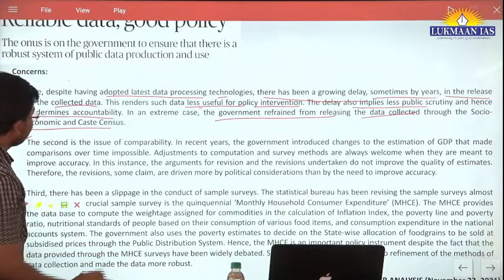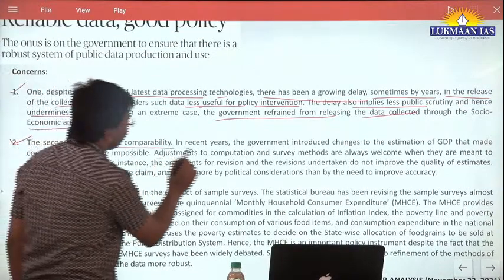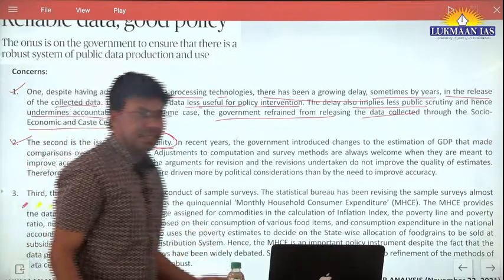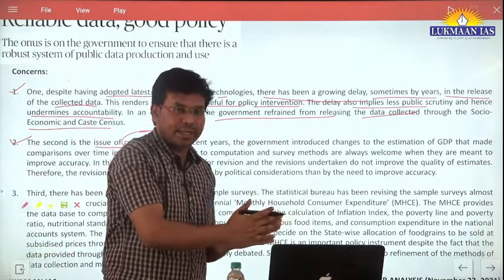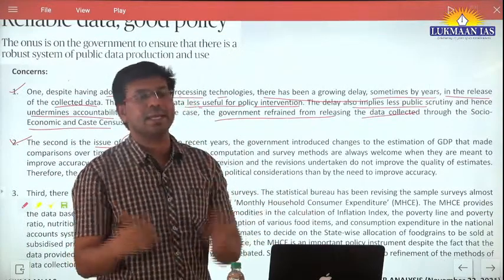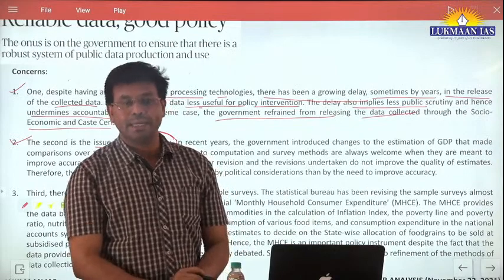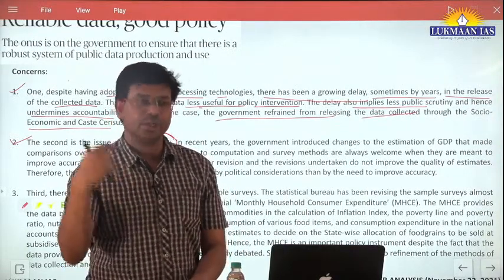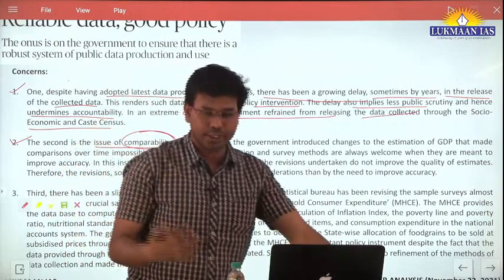The second concern is the issue of comparability. Comparability means that if we have one set of data, and at the same time we have another set of data, how can these data be compared? For example, recently they have changed the base year for the calculation of GDP.